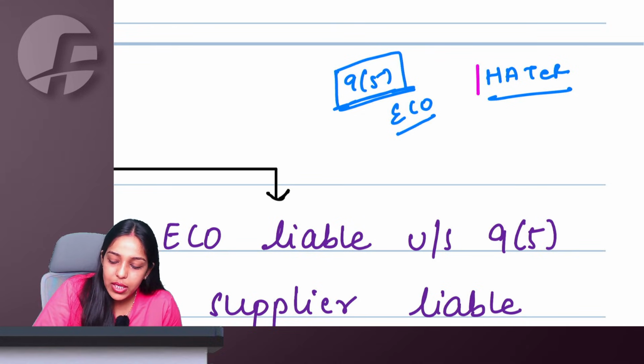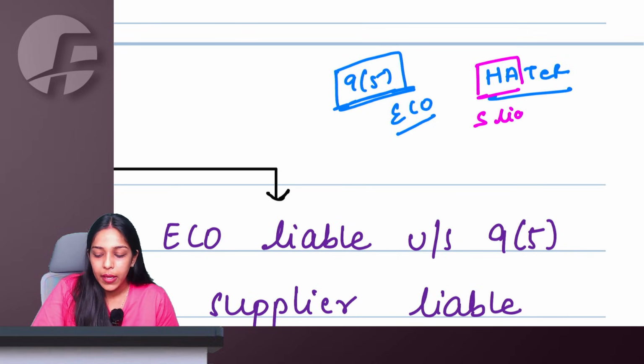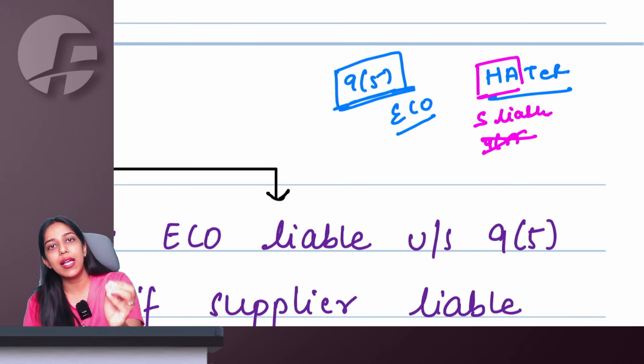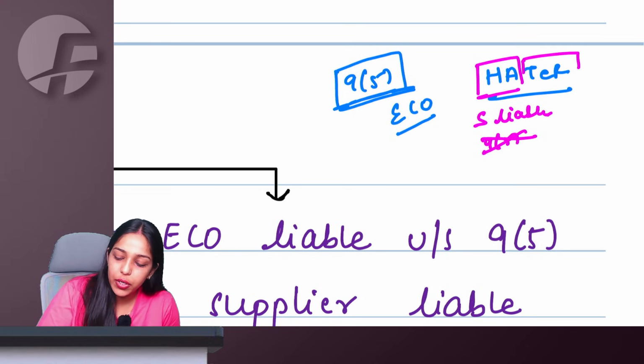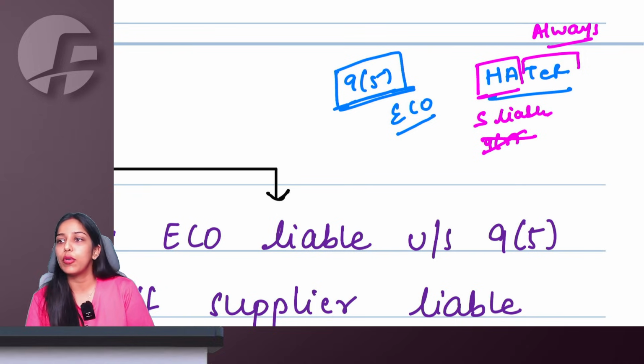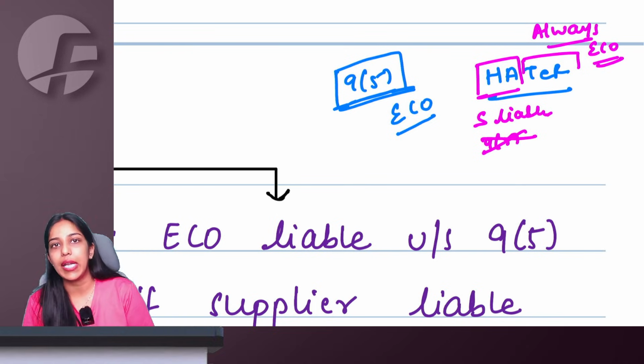But for housekeeping and accommodation, if the original supplier is liable, then ECO will not step in under 9.5. The supplier itself will be liable to collect and pay GST to government. But for transportation and restaurant we had studied, forget whether the original supplier is liable or not, always ECO will be liable to collect and pay tax to government.